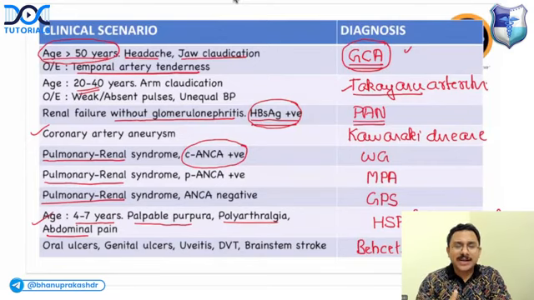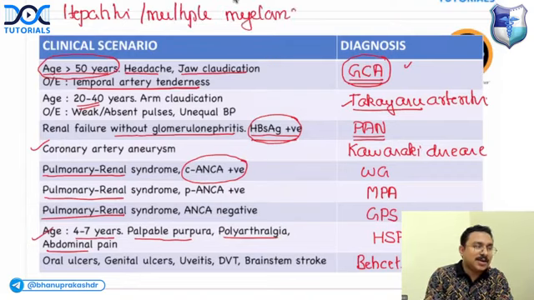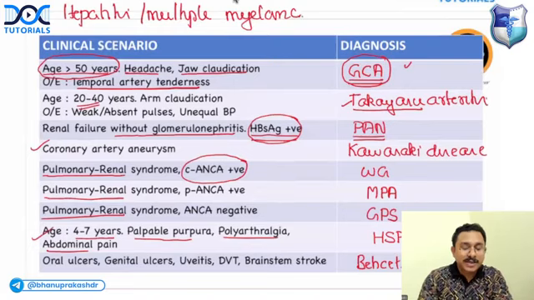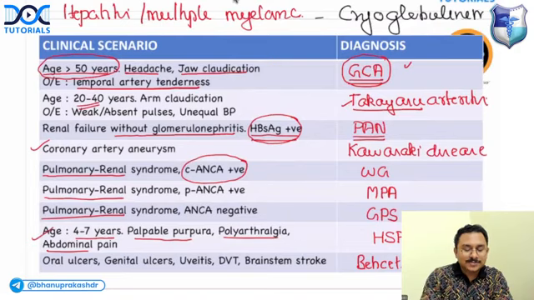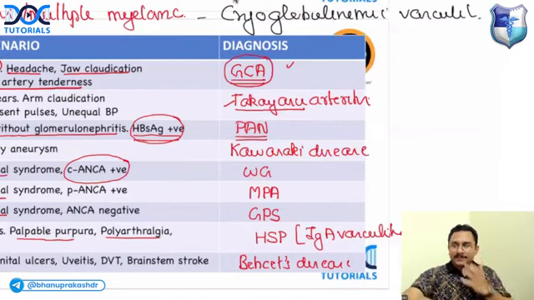So if there is a patient with hepatitis C or multiple myeloma developing a purpura, arthralgia, and glomerulonephritis, what condition do you think of? It is cryoglobulinemic vasculitis.